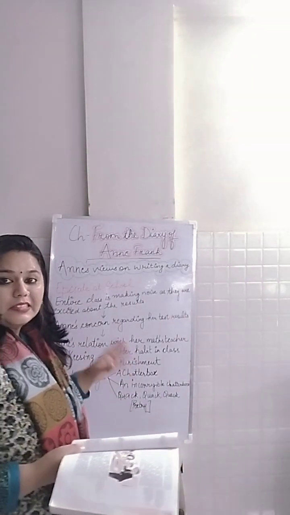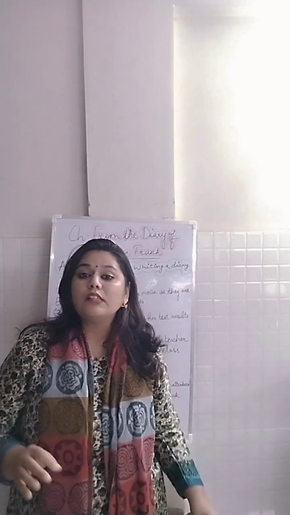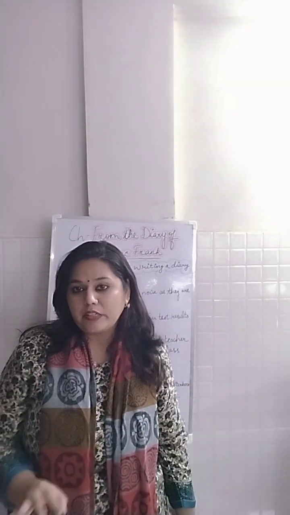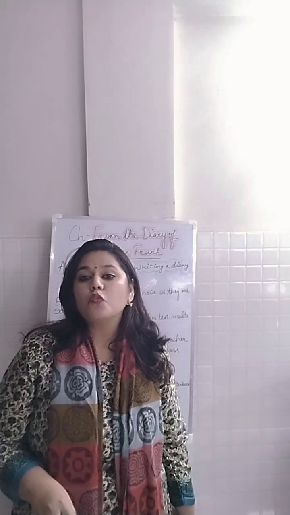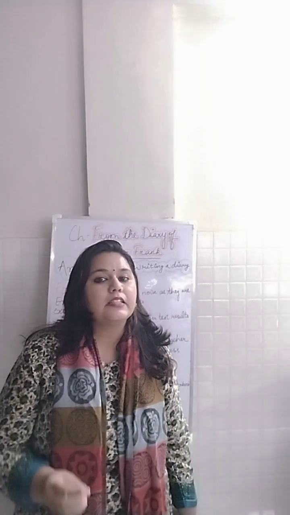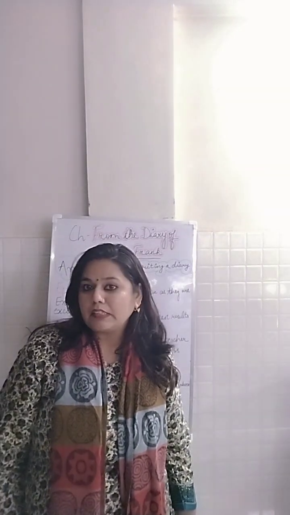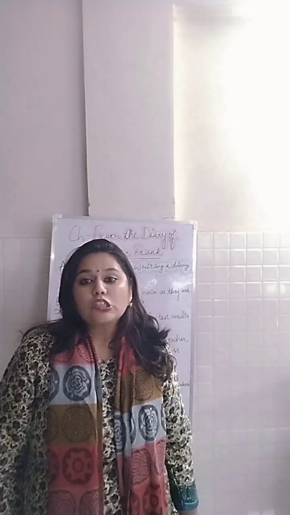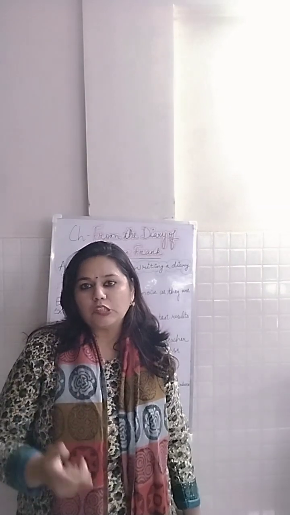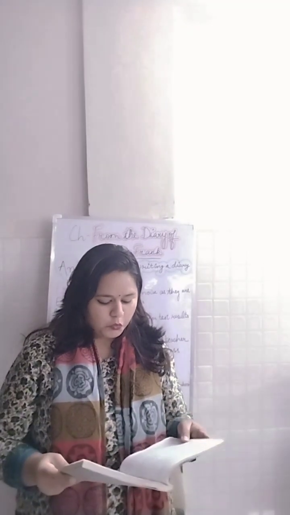Okay, and then she also talks about her relation with her maths teacher. So what was the concern? It was that Anne was highly talkative. She was a kind of girl who would hardly remain quiet in the class, and this really annoyed her mathematics teacher, Mr. Keesing.